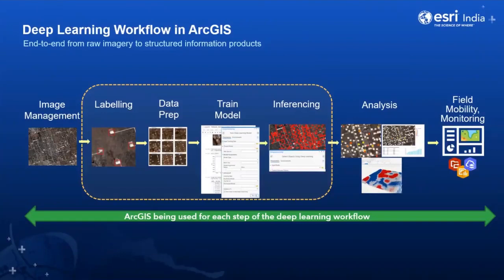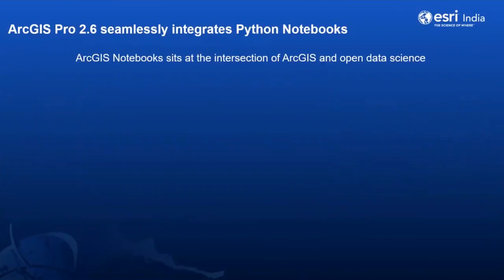In the deep learning scenario, some people, as developers, may want to create their own models. For that, ArcGIS Pro 2.6 is seamlessly integrated with the Python notebook. These ArcGIS notebooks are the intersection of ArcGIS and open data science, both places.